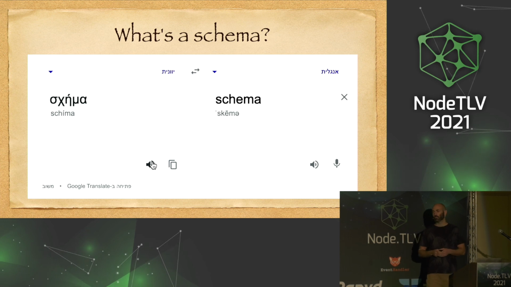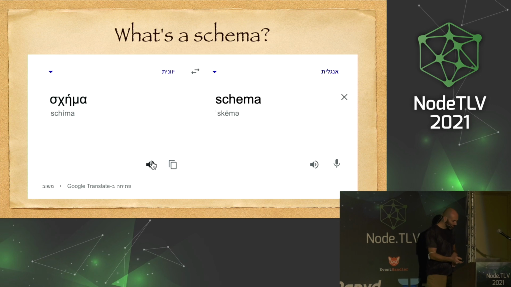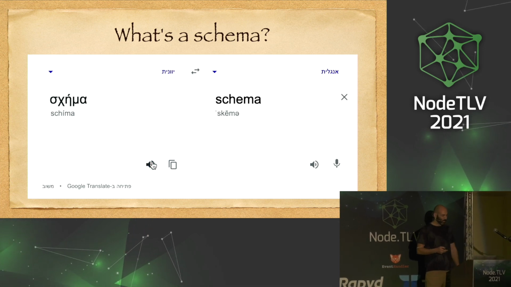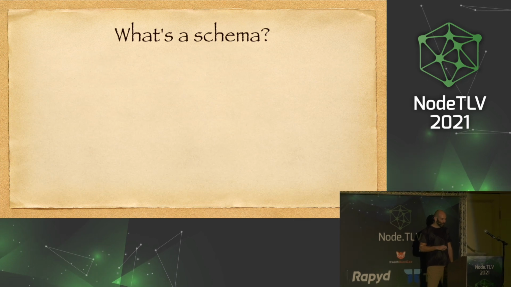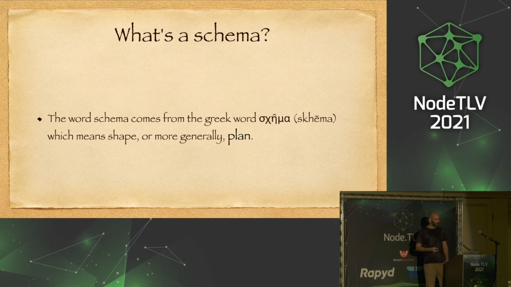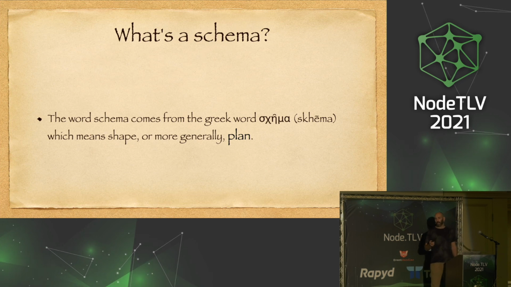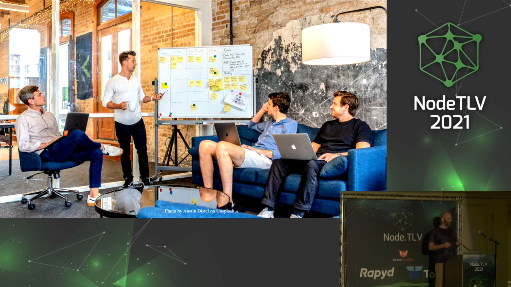So what's a schema? The word schema comes from the Greek word schema, which means shape, or more generally, plan. That's why we hate it so much, because we don't like planning as developers.